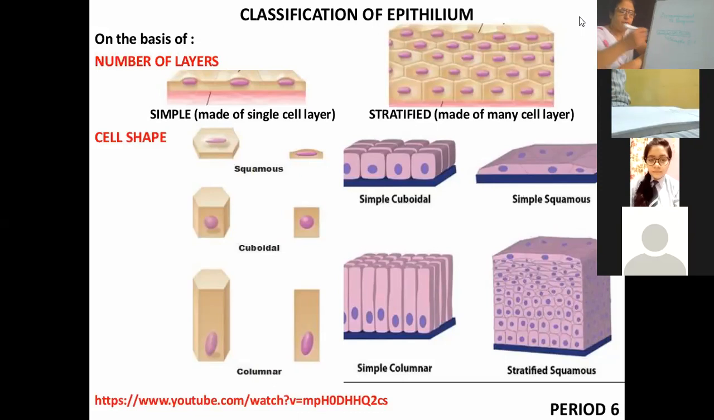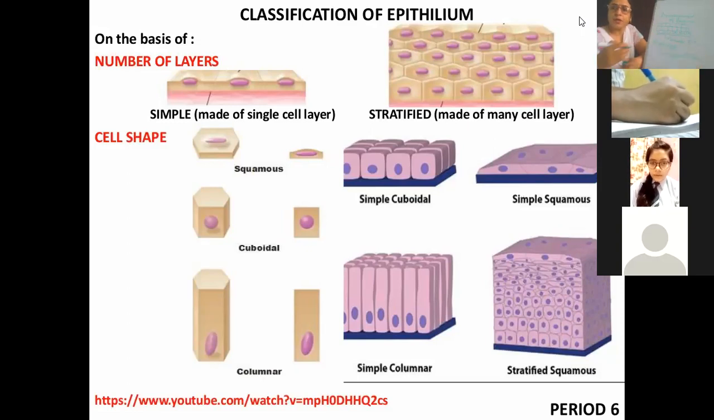But if there are a number of layers, if the cells are present on the basement membrane but they are arranged layer by layer, in multiple layers, then it will be called either stratified or compound tissue.